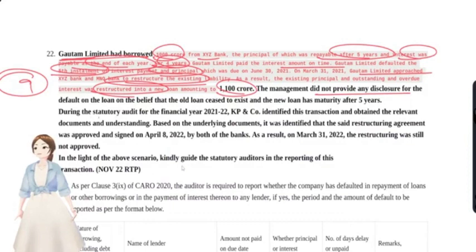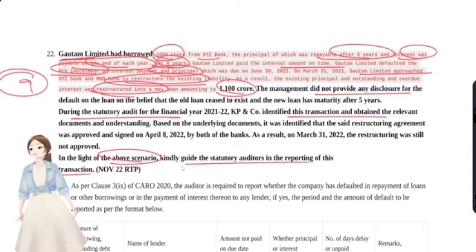During the audit, the statutory auditor found this transaction, obtained the relevant documents, and understood that they have defaulted and have applied for the restructuring of that loan account. In the light of the above scenario, kindly guide the statutory auditors in reporting the transaction.